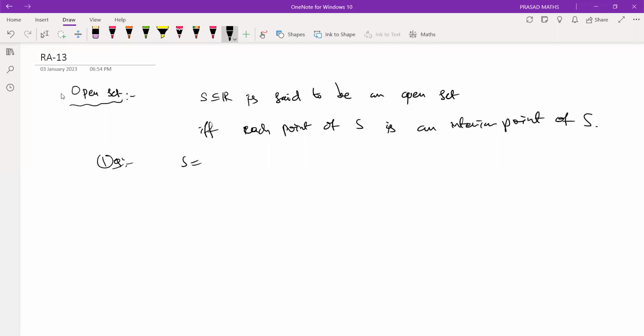Suppose you take the set {1, 2, 3}, a simple set. Is it open? No. Suppose you start with this point. Is it an interior point? We have seen yesterday it's not an interior point, because we never find a neighborhood which is inside the set. So at least one point is not an interior point, which means it's not an open set.